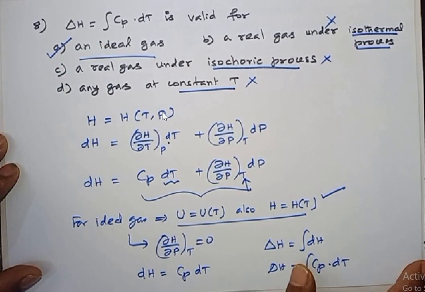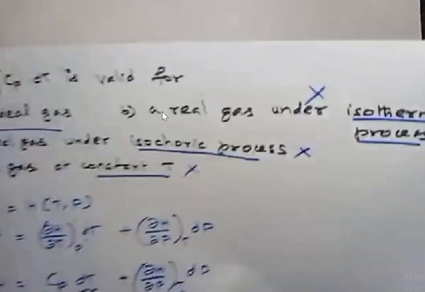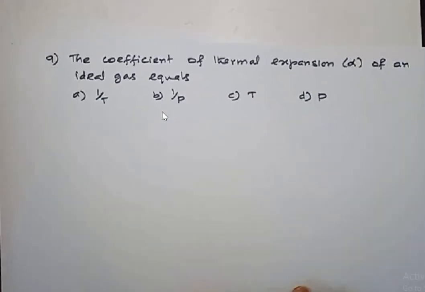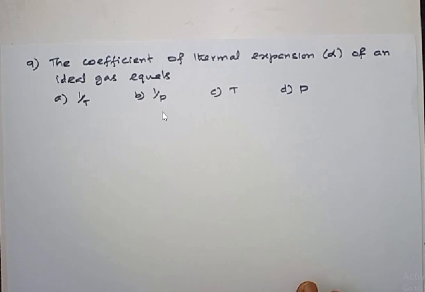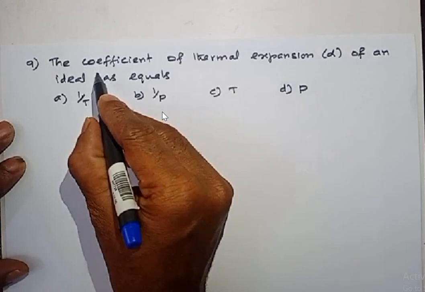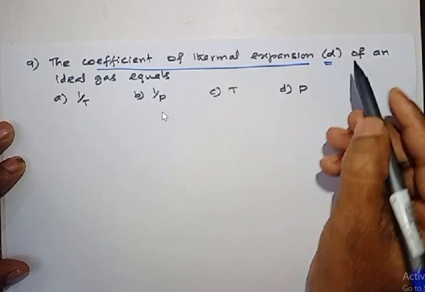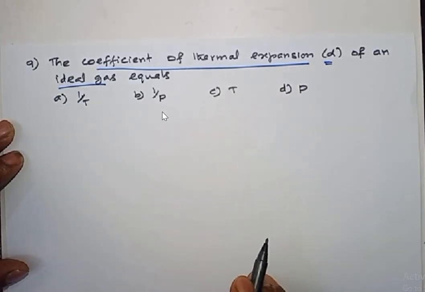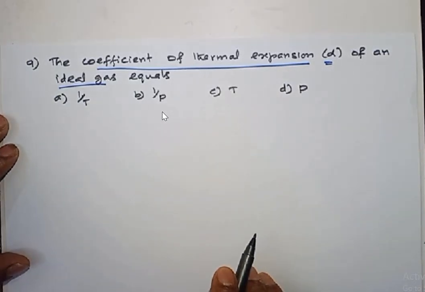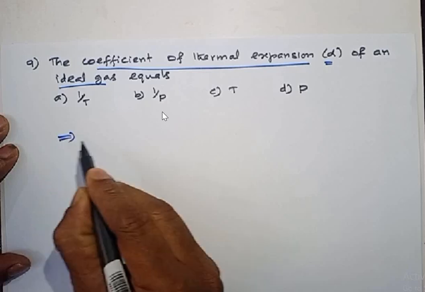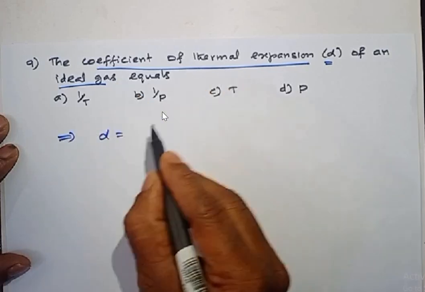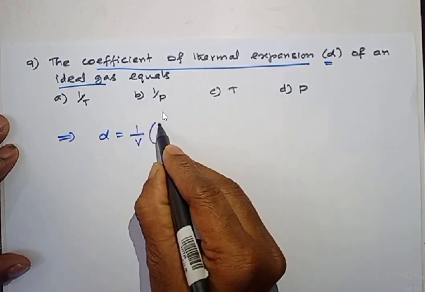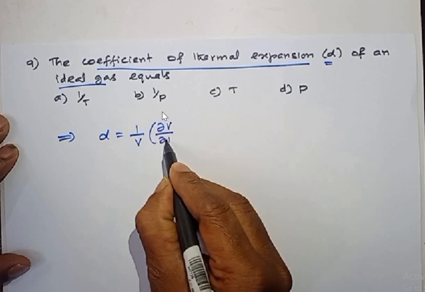Then let me move on to the next question. Question number 9. What is question number 9? See here. The coefficient of thermal expansion of an ideal gas equals to... coefficient of thermal expansion alpha. You know very well, for ideal gas, they are asking the value of alpha. Alpha, the coefficient of thermal expansion, is nothing but 1 by V into dou V by dou T at constant pressure.